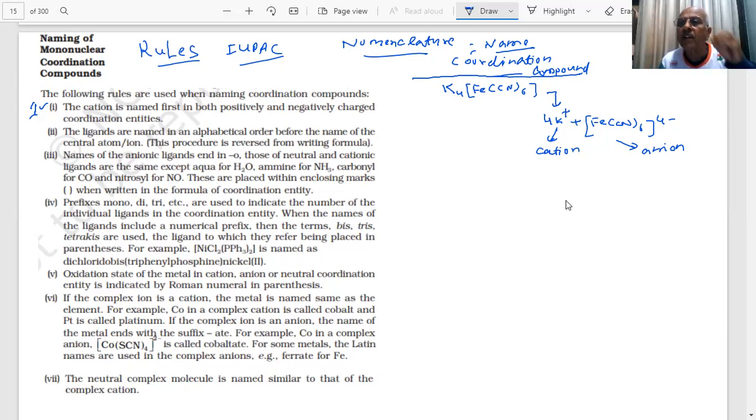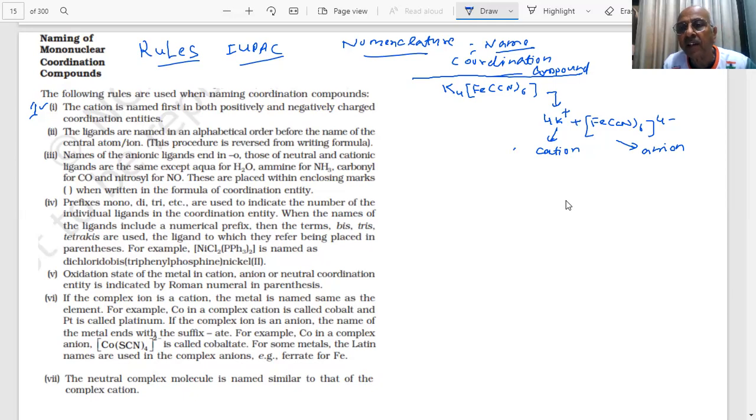So in our rule, when I name this compound, students, the cation will be named first. What I am saying is, the cation will be named first in every naming. Whatever name I give, I have to name the cation first.